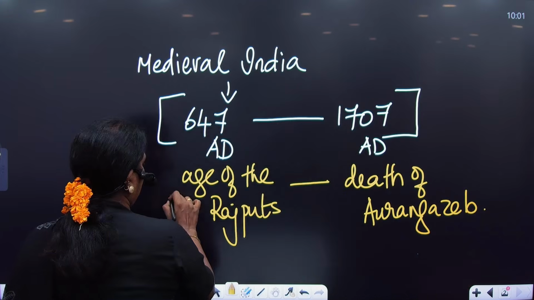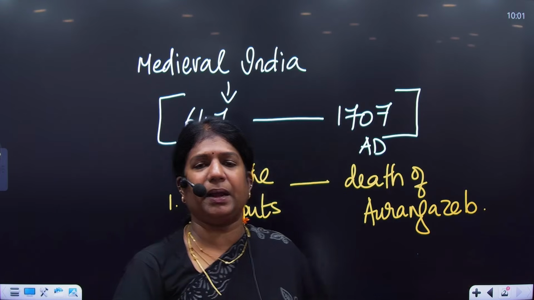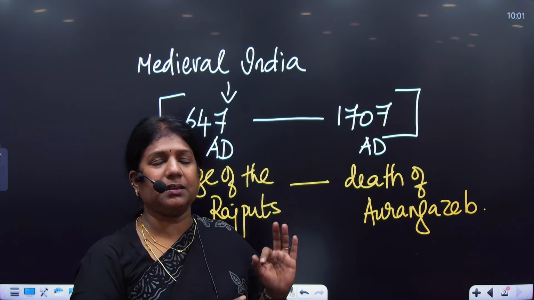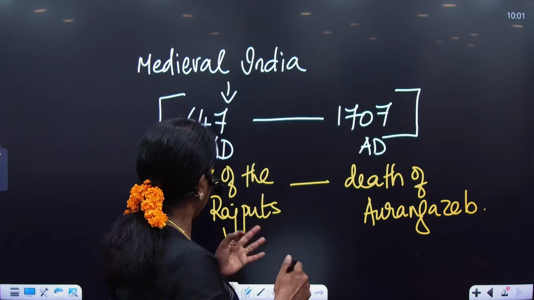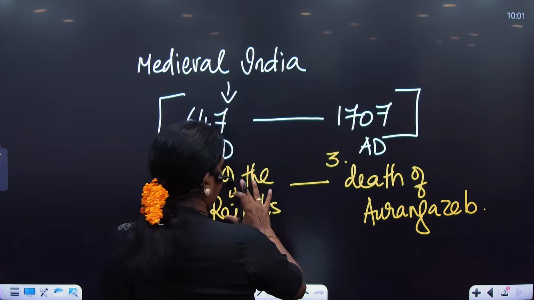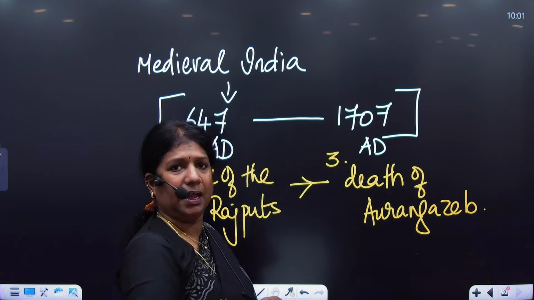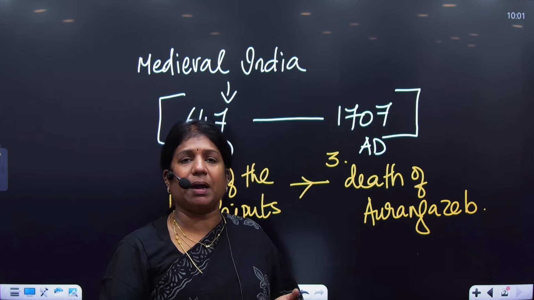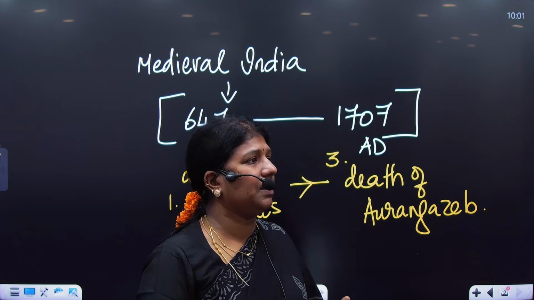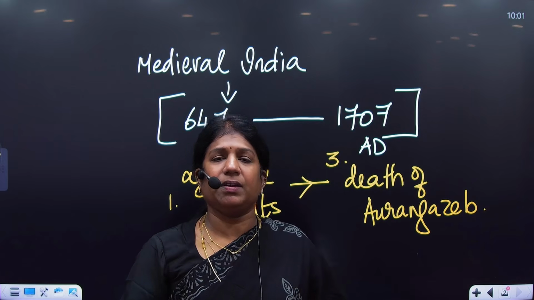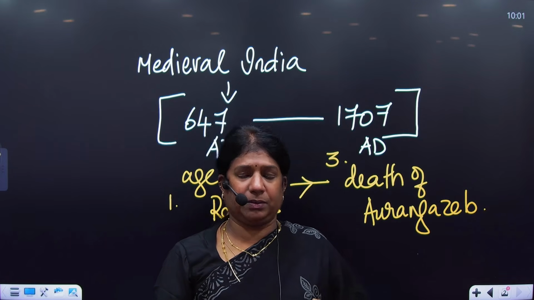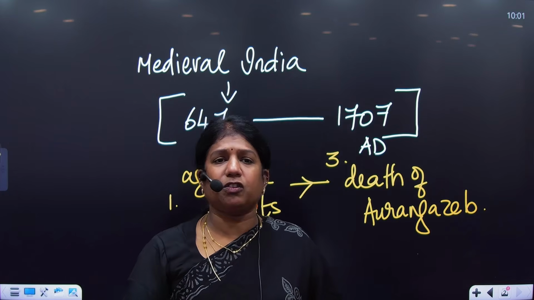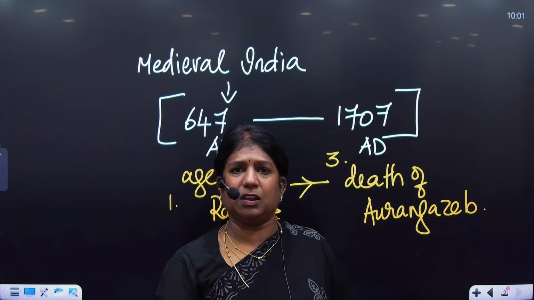So if I take the topics, Rajputs would be the first topic in medieval India, North India particularly, followed by the Delhi Sultanate, and the third topic would be the Mughals. So we have Rajputs, in between we have the Delhi Sultanate, and the Mughals. In South India, we have the mighty Cholas, the imperial Cholas, the Rashtrakutas, the Vijayanagar Empire, the Bahmani Kingdom, and then we touch on modern India. But the history of medieval India gets over with 1707.